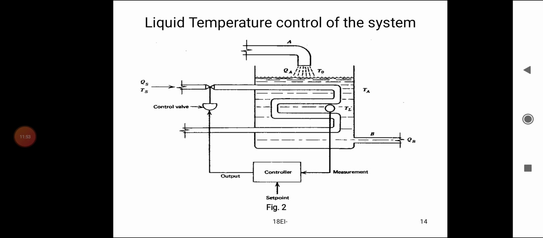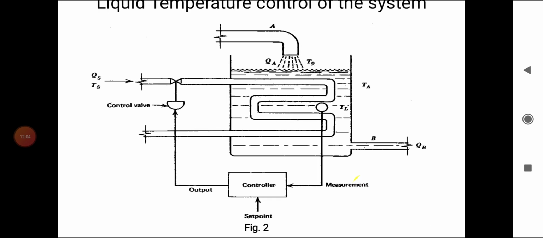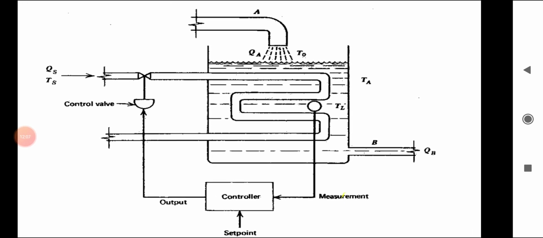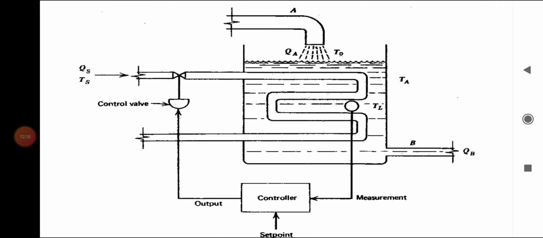Here T0 is the initial temperature of the liquid coming into the tank. Ts is the steam temperature. TL is the temperature of the liquid in the tank. TA is the ambient temperature. The control valve is used to regulate the steam coming into the tank. The temperature of the liquid can be measured with a temperature sensor.